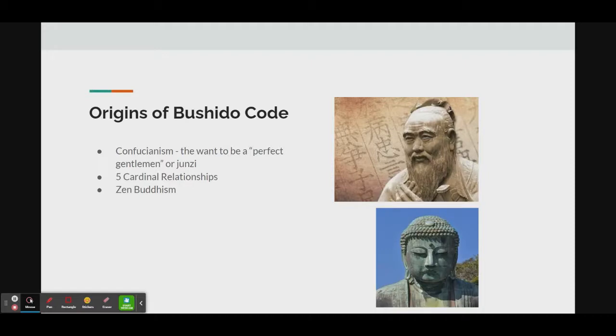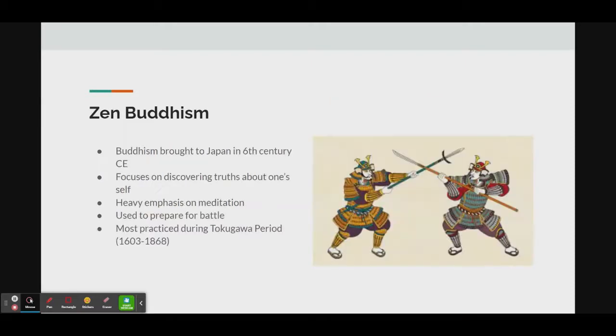The origins of the Bushido Code come from Confucianism and Zen Buddhism. Where Bushido Code is different from Confucianism is that loyalty to a samurai's lord is the most important relationship in the 5 cardinal relationships, even above loyalty to parents. Also, the Junzi, or perfect gentleman, is what every samurai strives to be. Another influence of the Bushido Code is Zen Buddhism, which another slide will cover. And here's a picture of Confucius and a statue below that of the Kamakura Daibutsu in Kamakura, Japan.